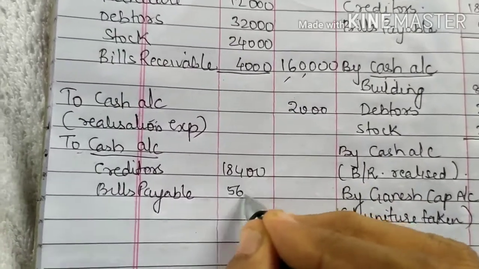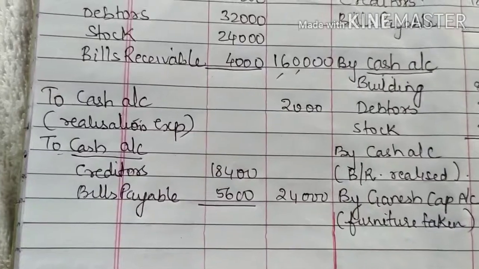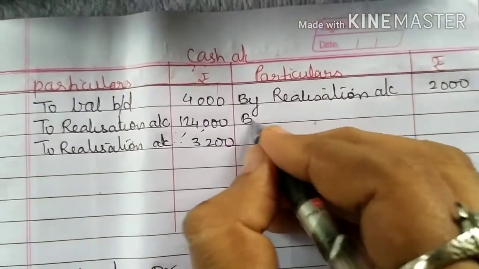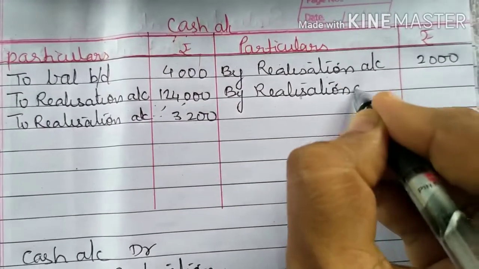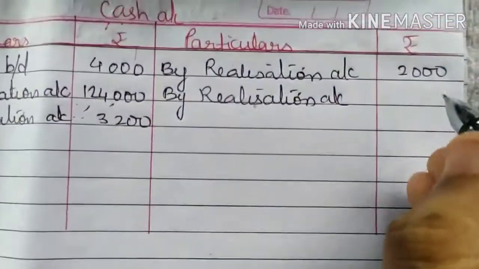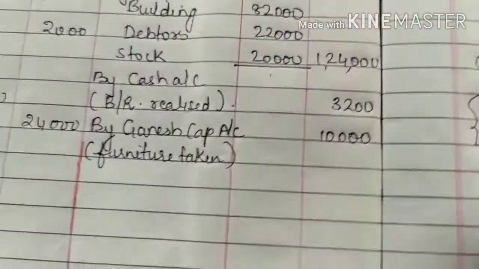18,400, 5,600, you add them up, you will be getting 24,000. Same you write over here also, on the cash account credit side, by realization account, the amount is 24,000. So now you have to close the account.